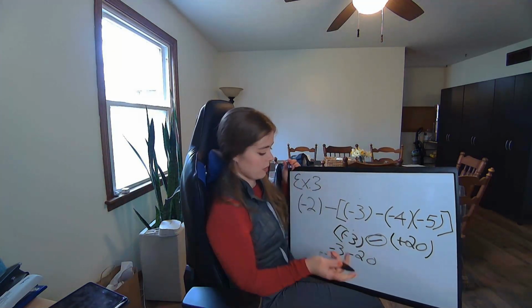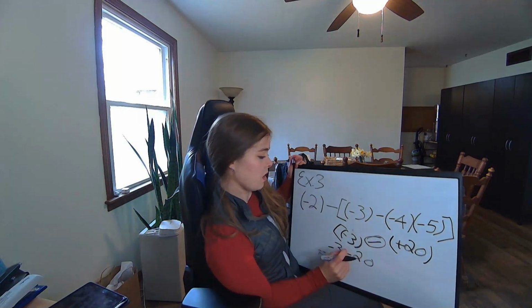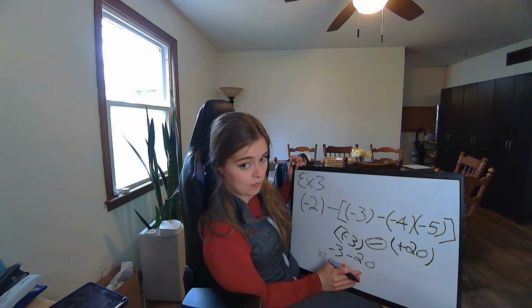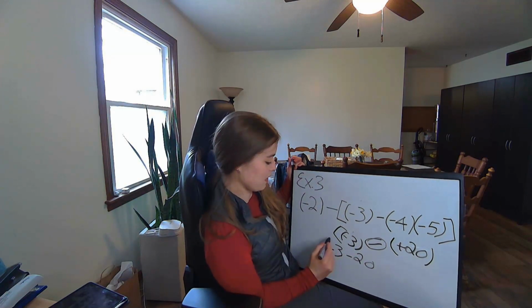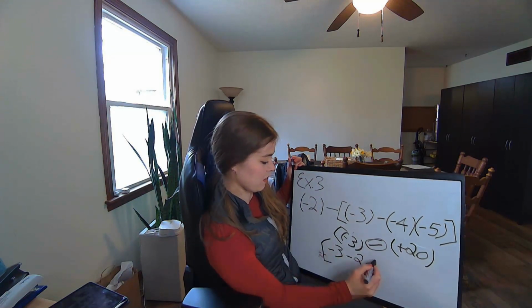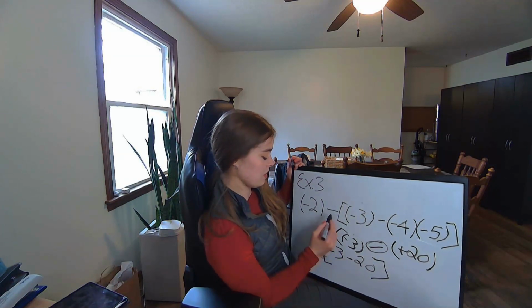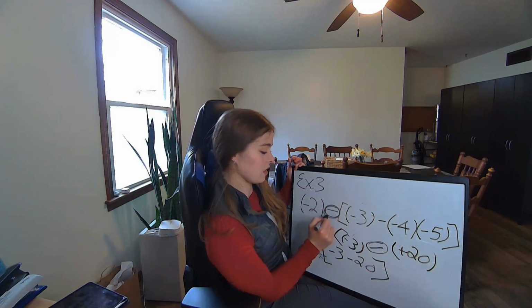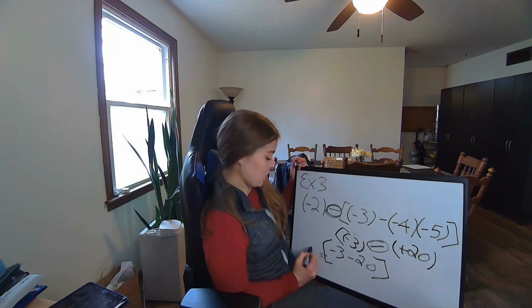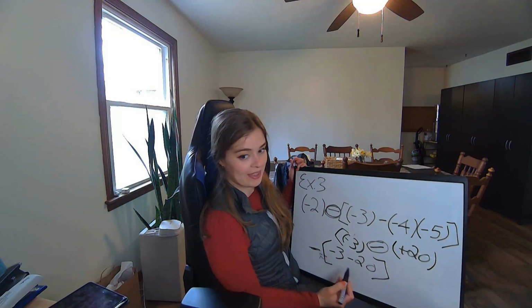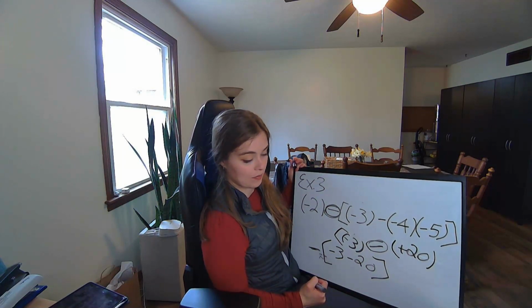Okay, I misspoke a little bit on that one. So, we have negative 3 minus 20. But we have to remember that this is technically still in brackets. That's the part where I ran afoul there. This part is technically in brackets, and what's outside that bracket but a negative sign? So everything in these brackets is getting multiplied by a negative sign. That changes everything in the bracket to a positive.